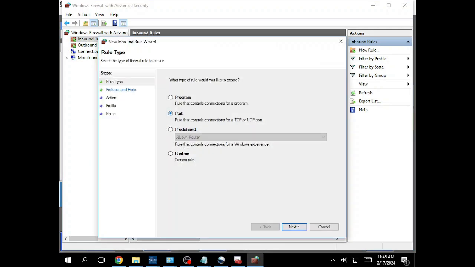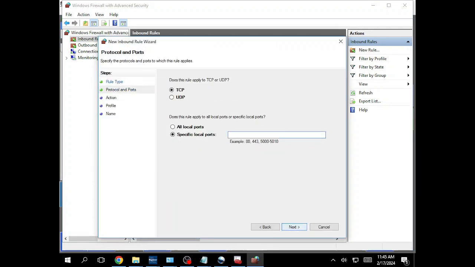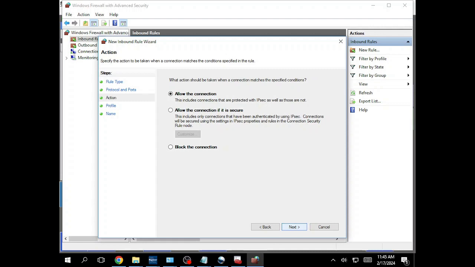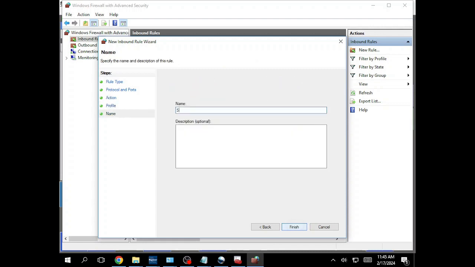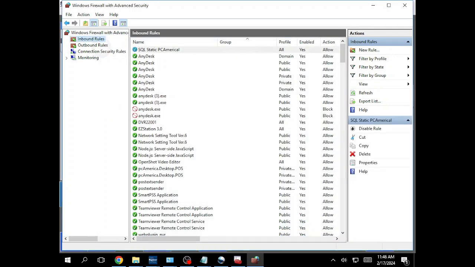You're going to check off Port. And then you're going to specify 32,001. Then Next. And then you're going to have Allow Connection. Next. You put in the name, you're going to click Finish, and then you're going to do the same thing for